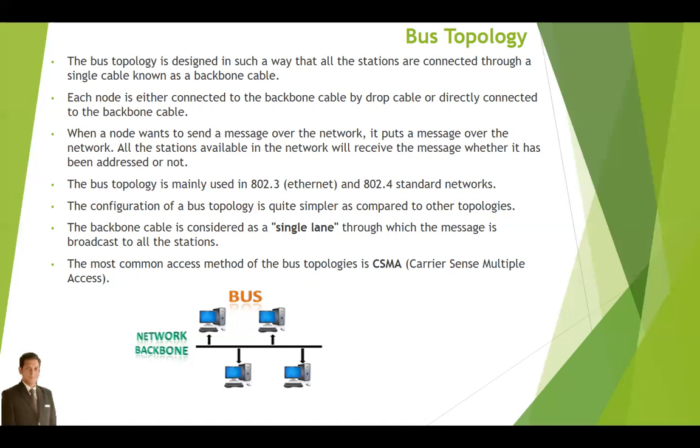Disadvantages of bus topology: extensive cabling. A bus topology is quite simple, but still it requires lots of cabling. Difficult troubleshooting: it requires specialized test equipment to determine the cable fault. If any fault occurs in the cable, it would disturb the communication for all the nodes. Signal interference: if two nodes send a message simultaneously, the signals of both nodes collide with each other. Reconfiguration difficulty: adding a new device to the network would slow down the network.